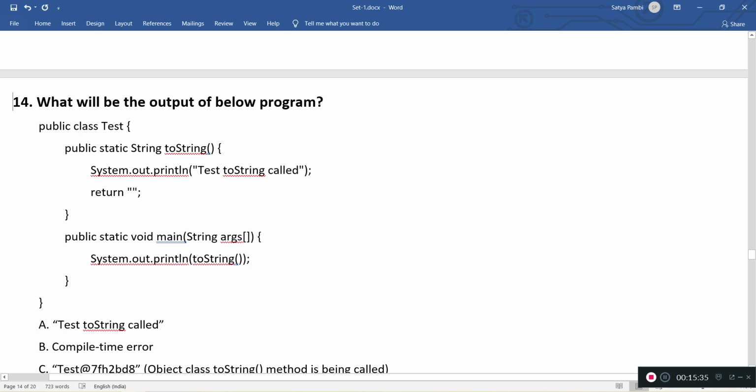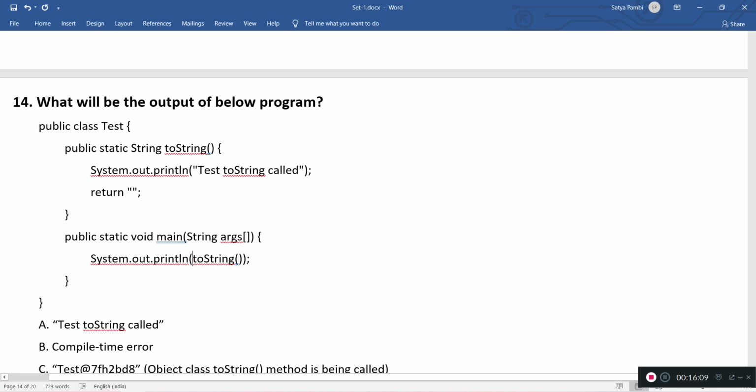Here, what will be the output of the below program? Here is a class, and here public static String toString. Actually, we are trying to override a toString method, and in the main method, public static void main, what we are doing is System.out.println, and we are calling toString. toString is an object method, so we are trying to call toString directly.